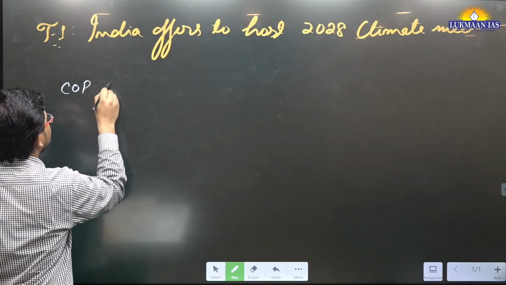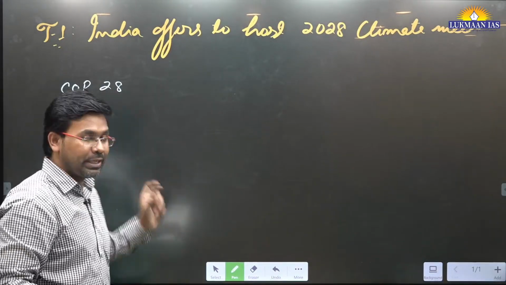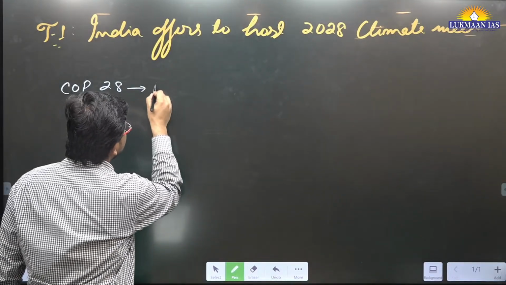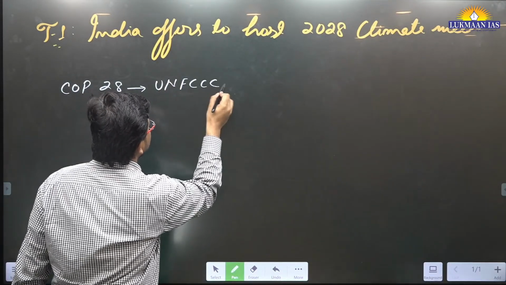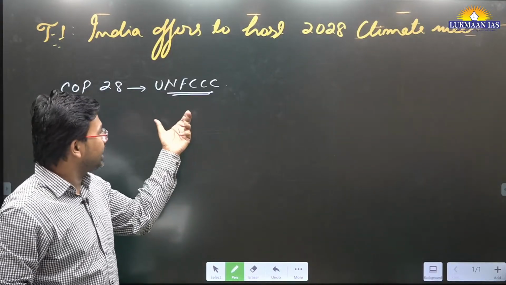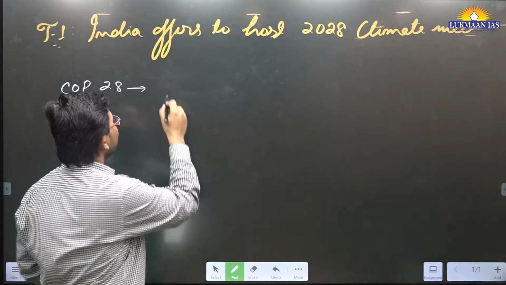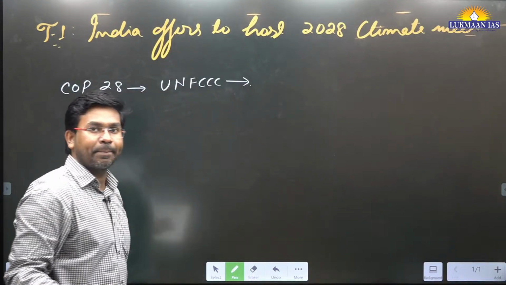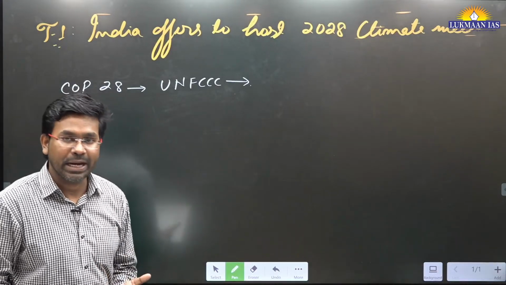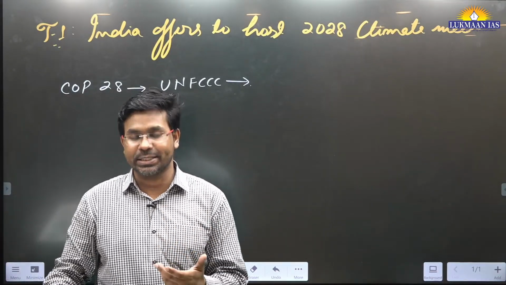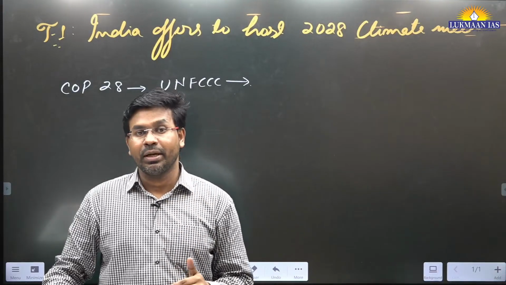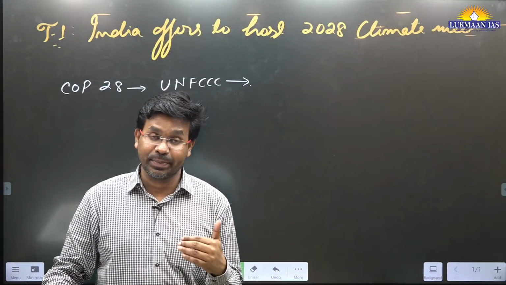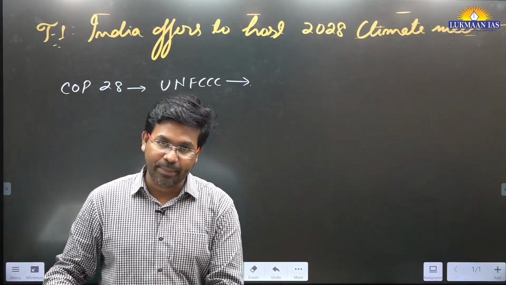there is a conference of parties, COP28, happening. COP28 is the 28th meeting of the conference of parties. This conference of parties is related to the United Nations Framework Convention on Climate Change, UNFCCC. In short, we know it as UNFCCC. So generally every year the UNFCCC conducts a conference of parties. The main agenda of the conference of parties is to mitigate the climate risk, to mitigate climate change. They talk about how different communities around the world, different species, can adapt to the changing climate.